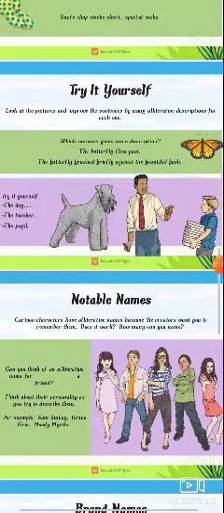Which sentence gives more description? The butterfly flew past. The butterfly brushed briefly against the beautiful bush. So more description, right? You have already seen that alliteration gives more description.